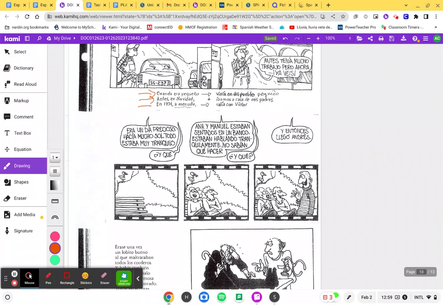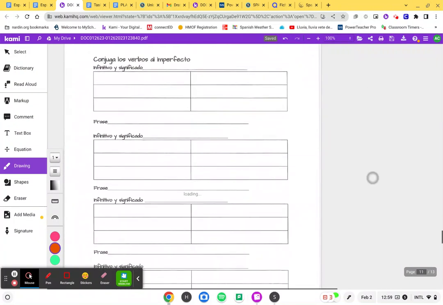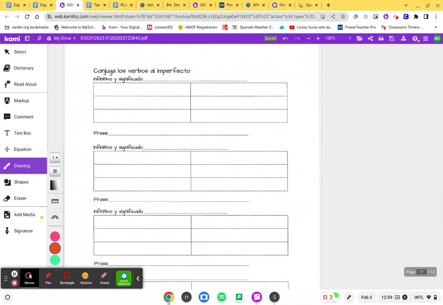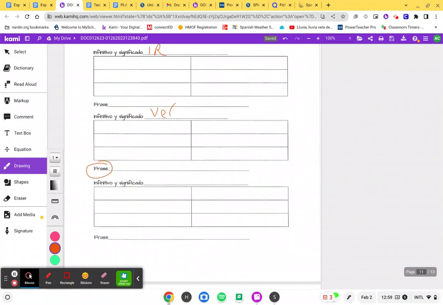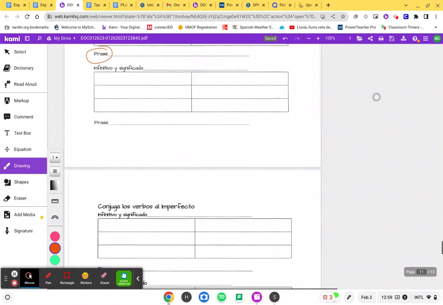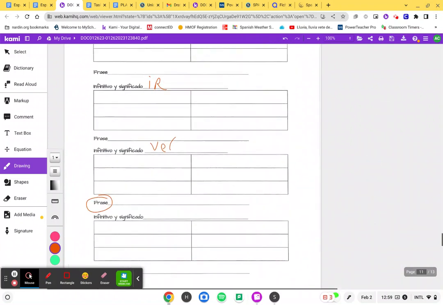So read those with a partner. And then here's some more. Just look at these. Don't worry about these so much over here, but look at these top couple here. And then what I want you to do here is just pick, let's do definitely the irregulars. So we'll do ser, we'll do ir, and we'll do ver. But then you can pick, and then I want you to try to write a sentence in the imperfecto with your new words that you know, and then do the rest of them too. So you're going to just conjugate about 8 imperfect words.